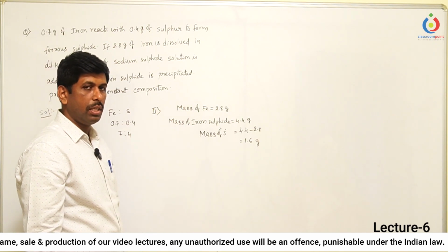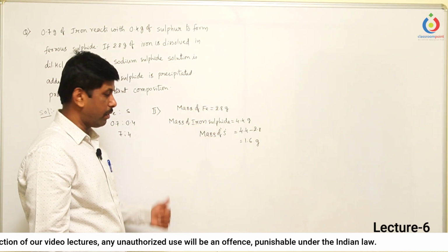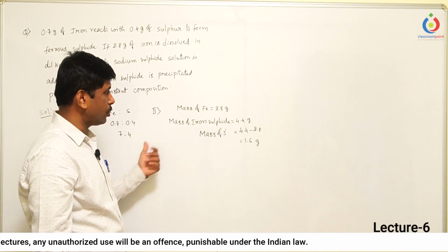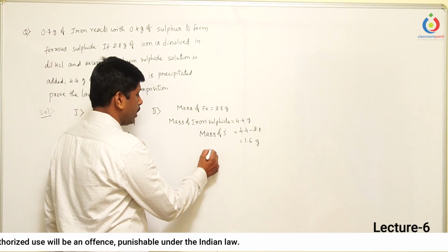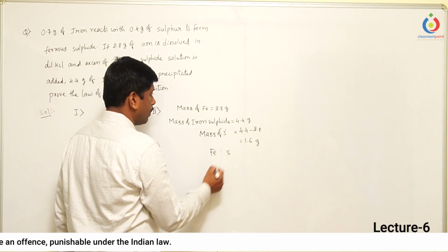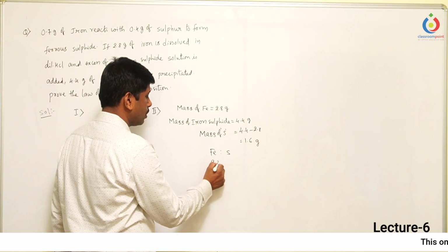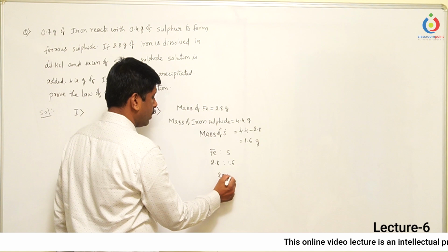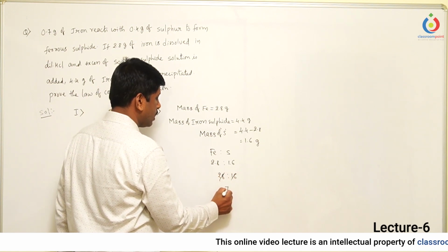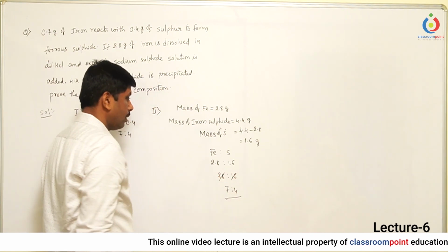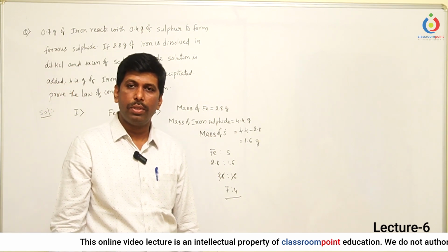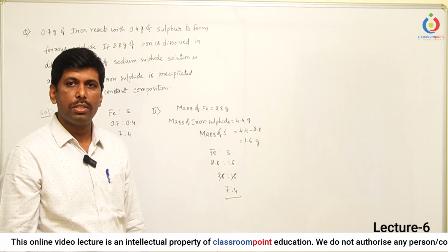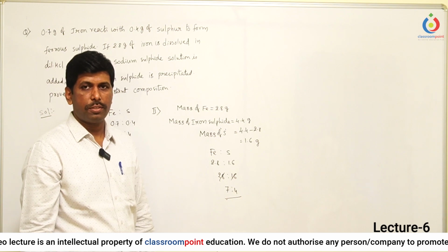Now let us see whether these ratios are the same or different. So the iron to sulfur mass ratio is 2.8 to 1.6. We can write it as 28 to 16, which again is 7 to 4. So this is also in accordance with the law of constant proportions or definite proportions.